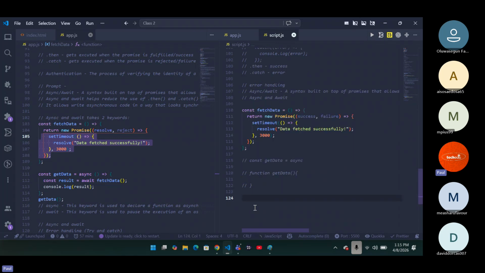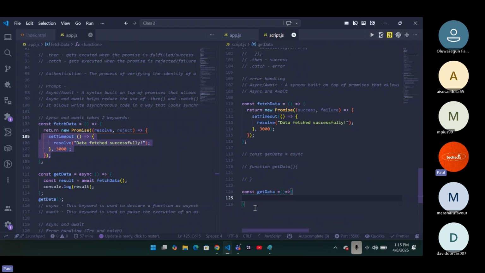So how do you write your arrow functions? Pretty much the same way, but instead of using the function keyword, you now tie it to a variable. So I can say const getData equals to what? Then I can have this, then the arrow function. That's it. This is the same way of writing functions this way. What this allows you to do is, first of all, it is cleaner. You may think it's not shorter, but it is actually shorter when you start writing multiple things inside of it. It just makes everything cleaner, and again, it's the modern way of writing ES6 JavaScript functions.